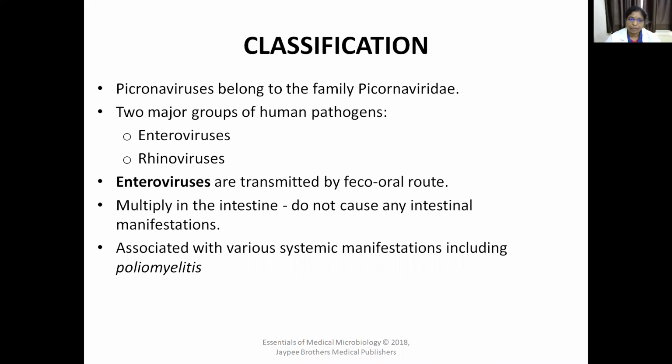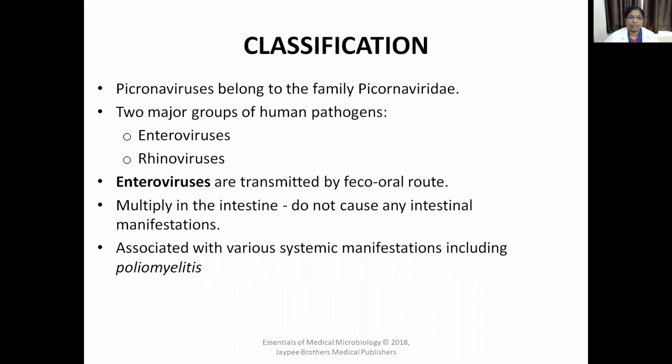Enteroviruses, as in the name, are transmitted by the fecal-oral route, that is by oral transmission. These viruses multiply in the intestine, but they do not cause any intestinal manifestations. So there are two important groups of picornaviruses: one is enterovirus and the second one is rhinovirus. Enteroviruses are transmitted by the fecal-oral route and multiply in the intestine, but they cause other systemic manifestations, that is poliomyelitis. Today we are going to discuss this poliomyelitis.